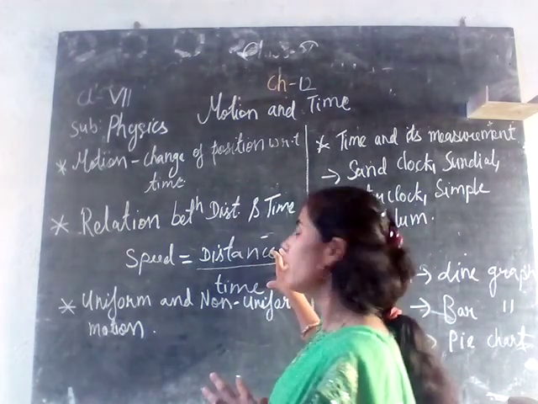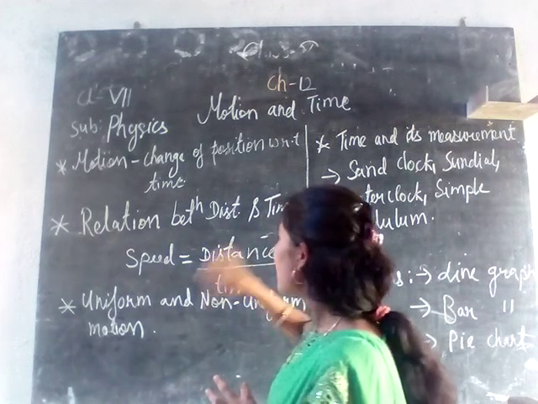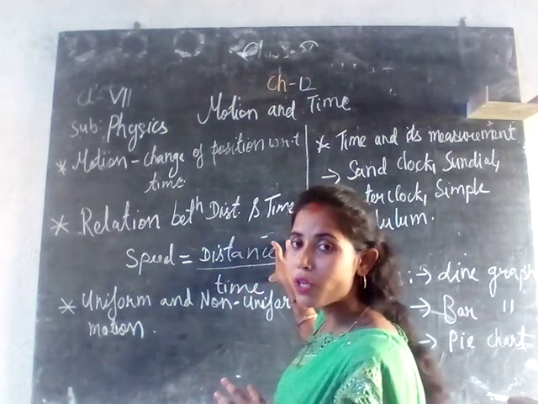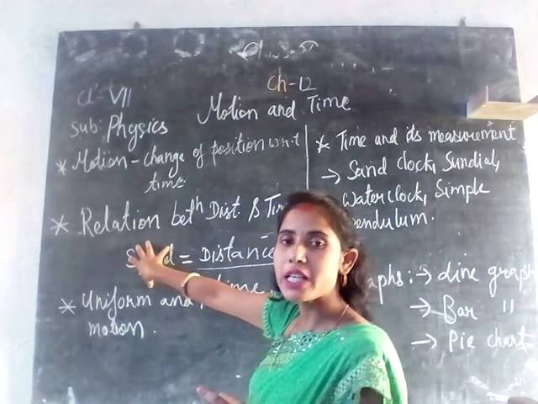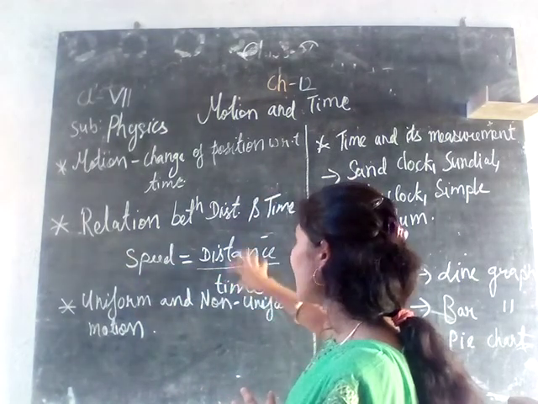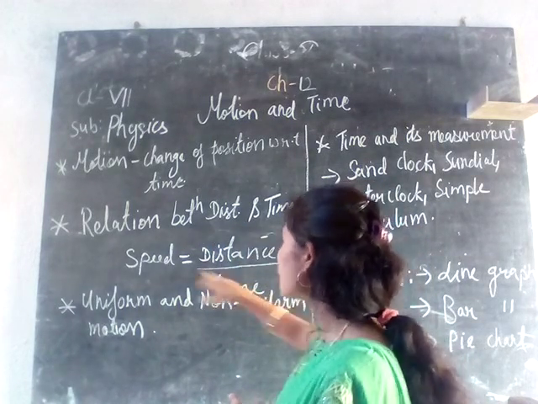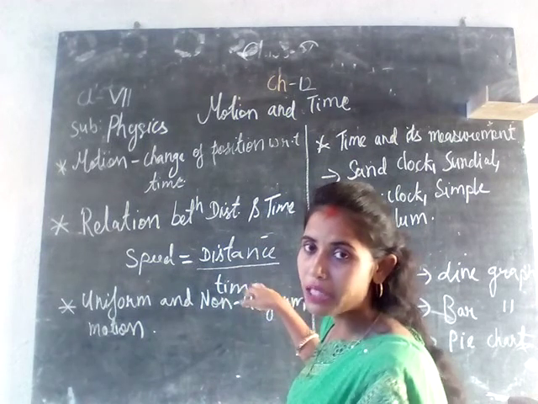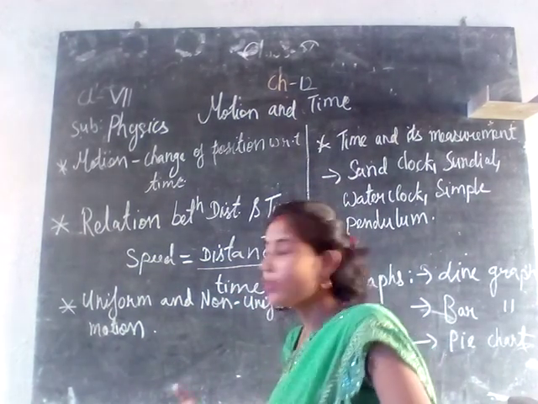This is the speed formula, or the relation between distance and time. From this formula, you can determine distance and time also. When speed and time are given and distance is not, distance equals speed into time. Similarly, if time is not given but speed and distance are, you can calculate time.